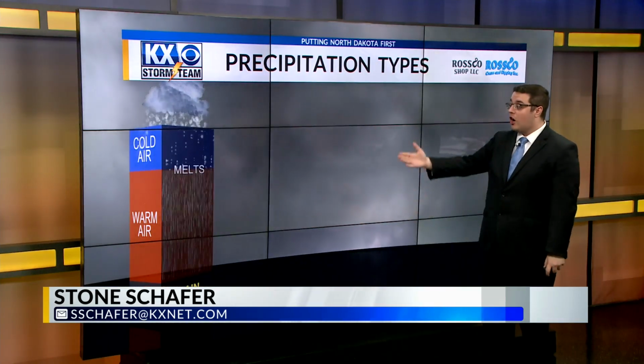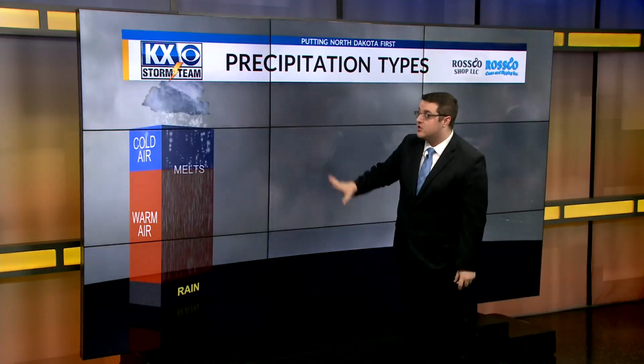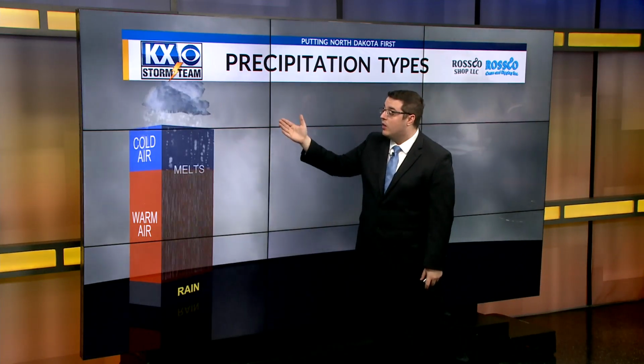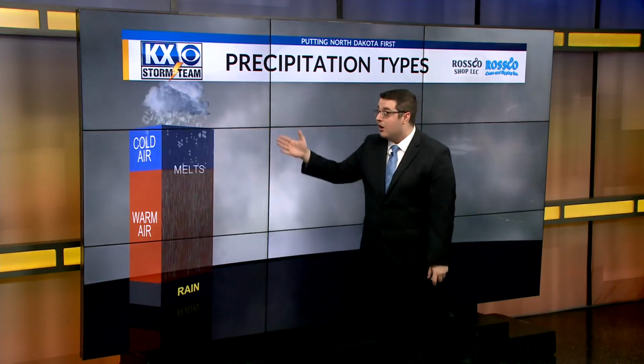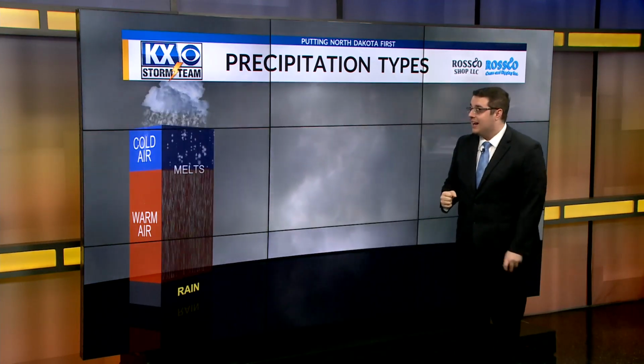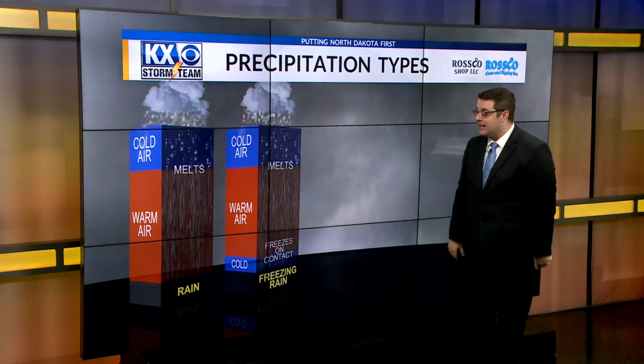First off, we're going to talk about rain. A water particle starts up in the atmosphere, starts to fall. It will go through a layer of cold air, then it gets to a layer of warm air above freezing, and it melts, and that will fall all the way through that warm air and get to the ground as rain. Our next precipitation type, well, that's going to be freezing rain.